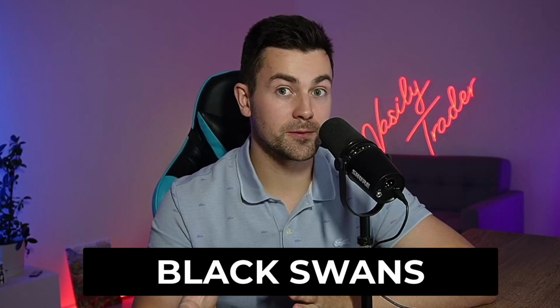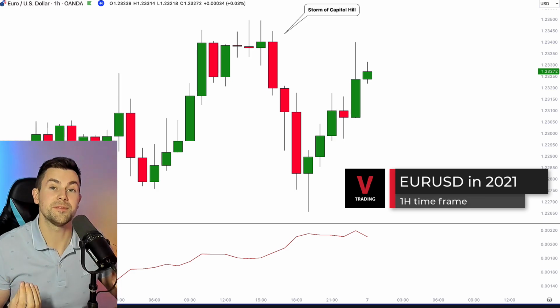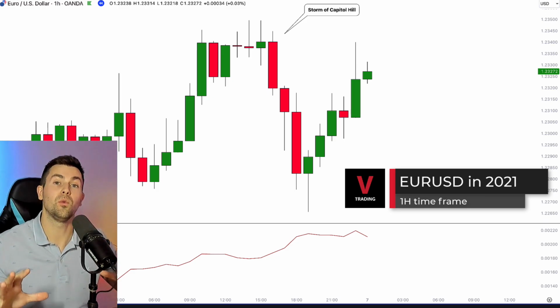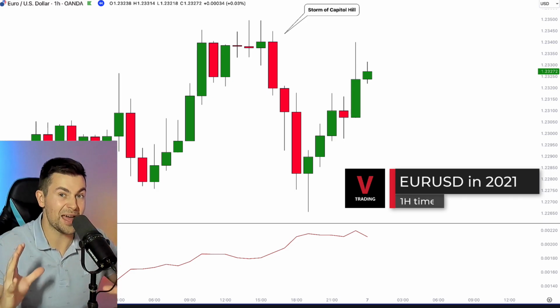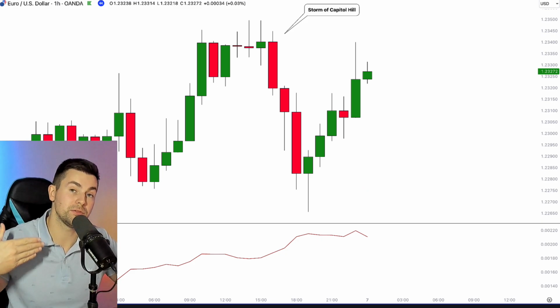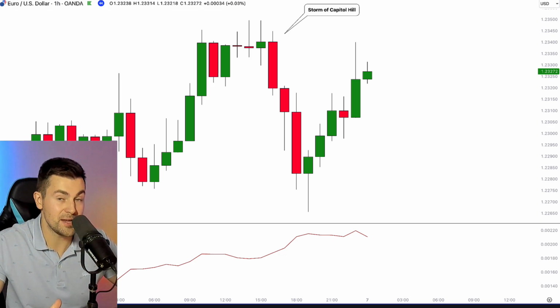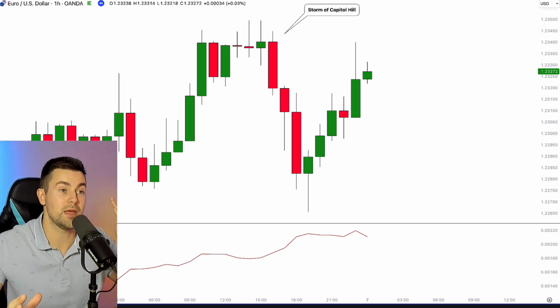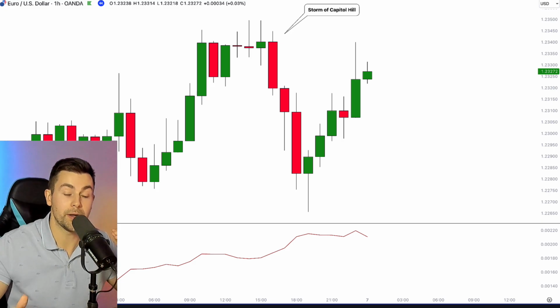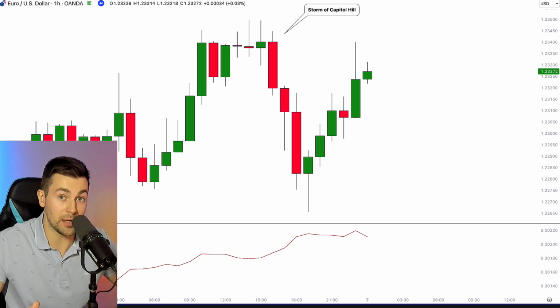The US elections are also a period of black swans, the impactful events that have a very low chance of occurrence. The storm of the Capitol held the 6th of January 2021 was the perfect example of the black swan event that occurred after the US elections. And this event made the markets very volatile. And you can see that on euro-dollar, we saw a rapid increase in volatility that day. Similar unpredictable events have a high chance of occurrence during and after the elections.